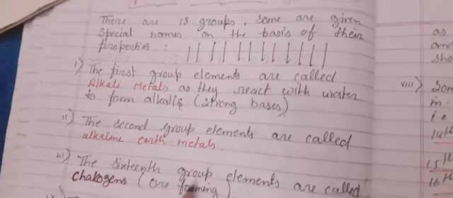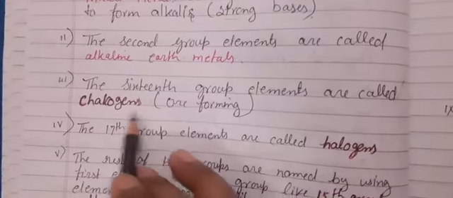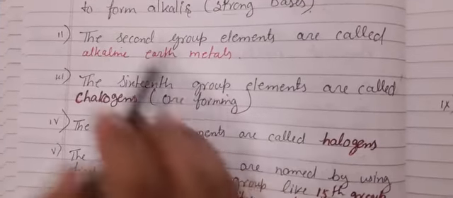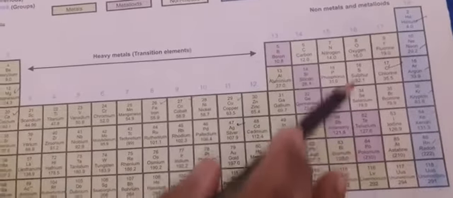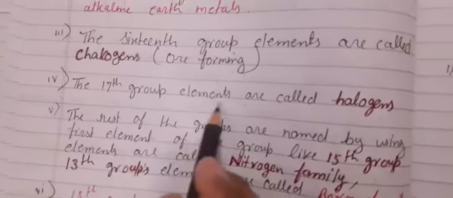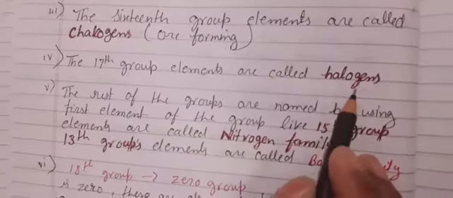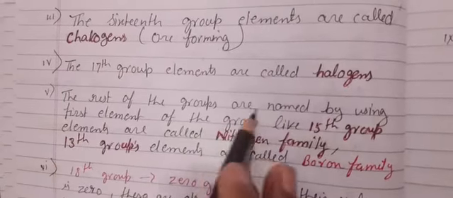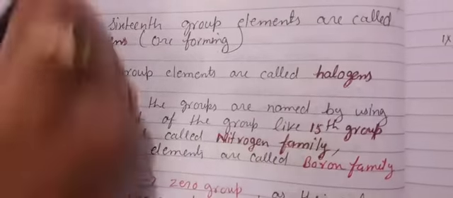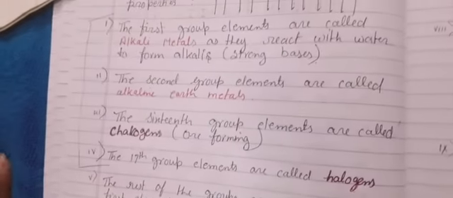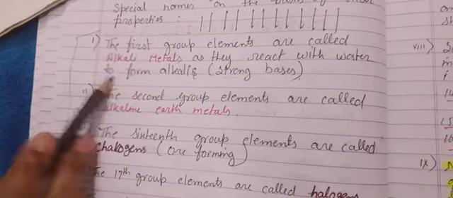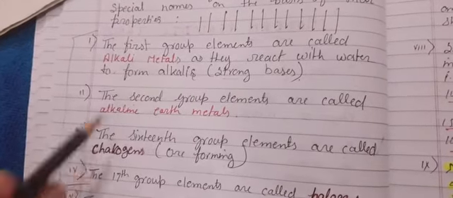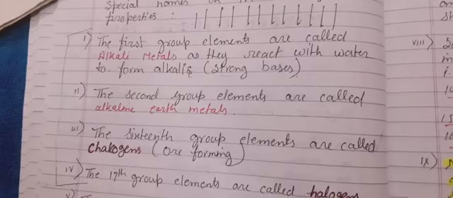The 16th group elements are called chalcogens, ore forming. The 16th is here. The 17th group elements are called halogens, in which you will see chlorine, fluorine, bromine, iodine. Only these groups have their particular names: first group, second group, 16th, 17th, and even inert gases, noble gases.